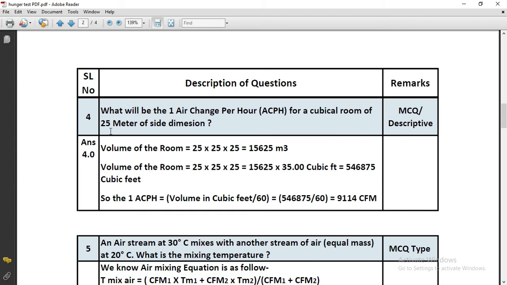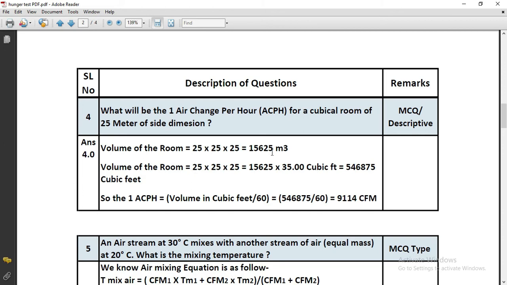Okay, let's move to the next question. What will be the one air change per hour (ACPH) for a cubicle room of 25 meter side dimension? Say there is a cubicle room and one side is 25 meter, then the volume of the room will be side cube, 25 into 25 into 25, which is 15,625 meter cube.